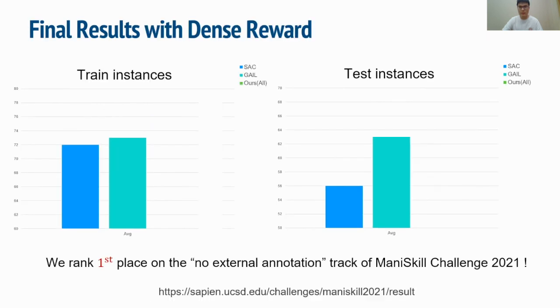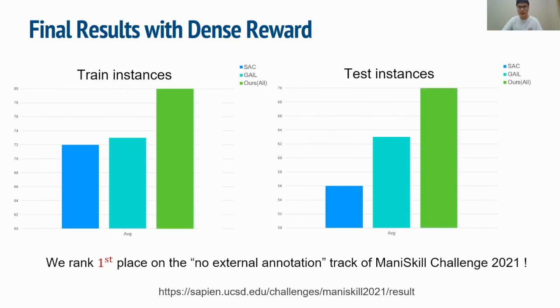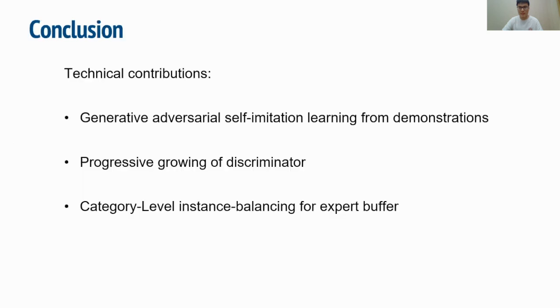For ManiSkill challenge, we further leverage the dense rewards provided by the original paper. We find that our method with additional dense reward, which ranks the first place on the no external annotation track of ManiSkill challenge 2021, can outperform the GAIL baseline by 7% on average across 4 tasks on both training and validation sets. In summary, our proposed techniques exactly pinpoint the bottleneck in category-level imitation learning and thus yield significant performance improvement.